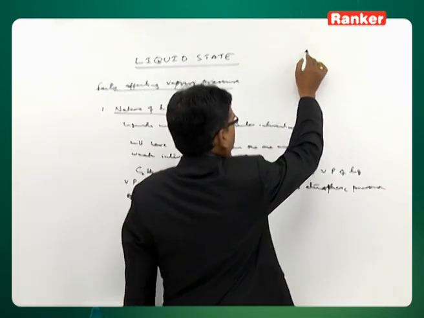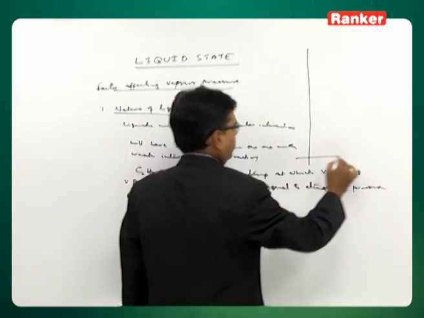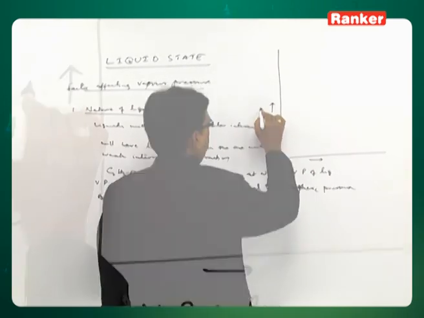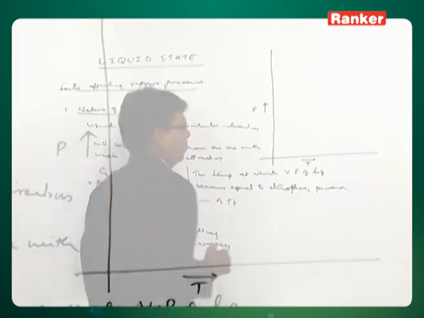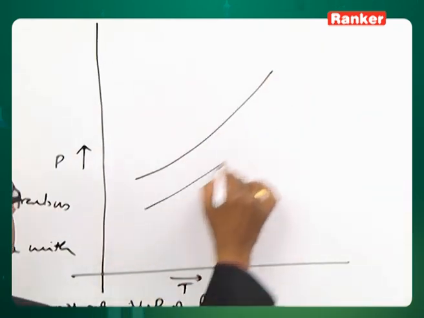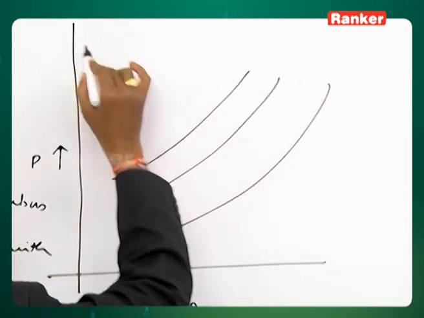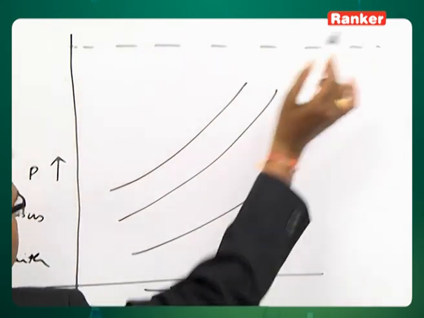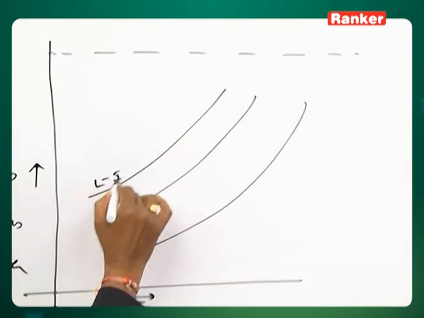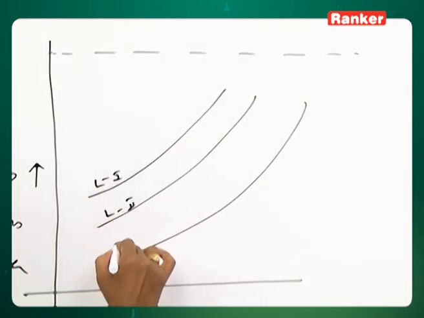So, graphically we represent this on a pressure versus temperature graph. If you draw it for different liquids like this, then this is liquid 1, liquid 2, liquid 3.